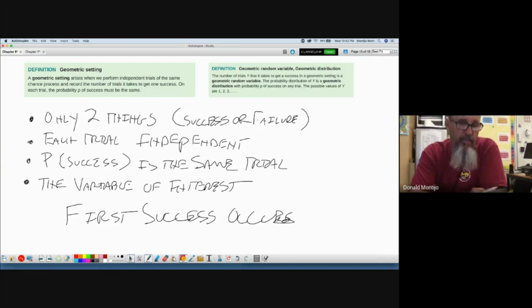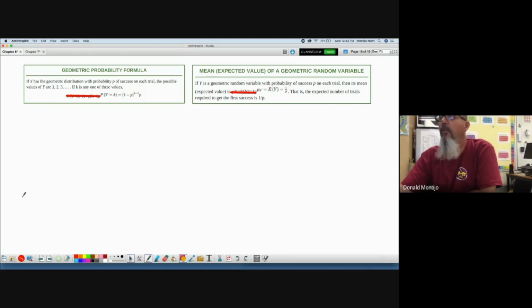So binomial and geometric, three of the four conditions are exactly the same. Only two things can happen, success or fail. Each trial is independent of the previous trial. The probability of success is the same every time. Now for geometric, the variable of interest is when do we find the first success? In binomial, it was a fixed number of trials. So this is the only one that makes geometric different from binomial. Let's take a look at geometric. There's a couple of formulas for geometric.